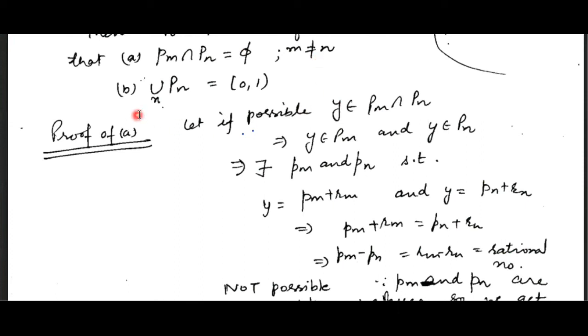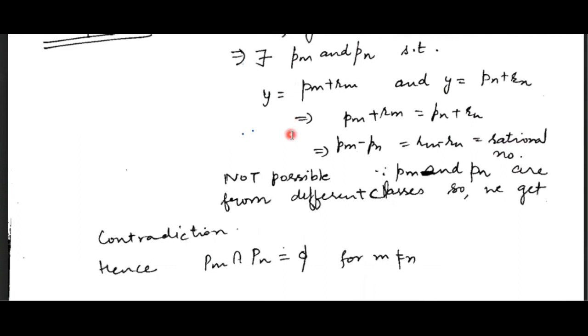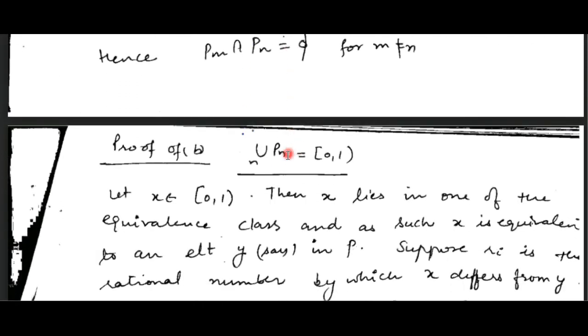Second thing, we observe that the union of Pn is the interval 0 1. We can prove it clearly. The union of Pn is a subset of 0 1. We have to prove the reverse inclusion, right? So we consider any element x from this set. Since x belongs to 0 1, clearly x lies in one of the equivalence classes.